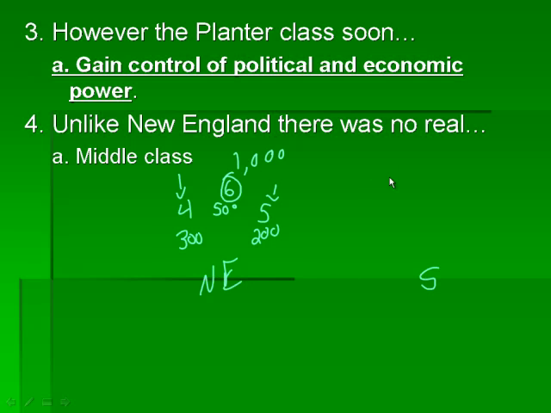In the southern colonies, you have that same $1,000. If we as a class were going to split it, we have 3 people over here that are going to split $900, and then the other 12 people are going to split the rest of the money, the $100. Now, that means that these 3 people have all of the power. They have all of the money. They can do basically a lot of stuff, like buying up all of the good land and controlling all of the stuff like that. These 12 people basically have no money, and they are going to have a hard time.